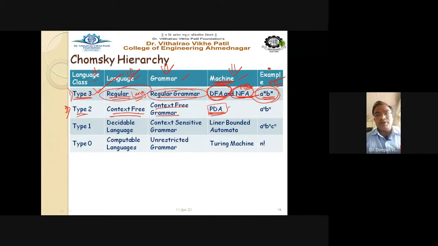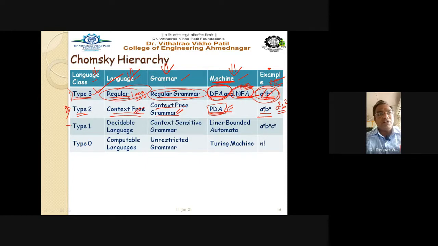The format is a raised to n dot b raised to n. Observe this. a raised to n means, for example, a raised to 2 and b raised to 2 means two occurrences of a and two occurrences of b. But in the case of a regular grammar, any number of a and any number of b are possible, right?